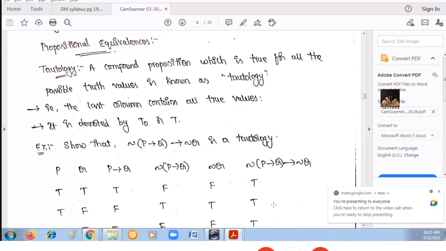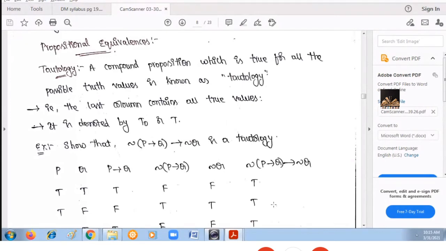The second one is contradiction. Contradiction means that if for any compound proposition, for every truth value, the result of that compound proposition is false, it is known as a contradiction.